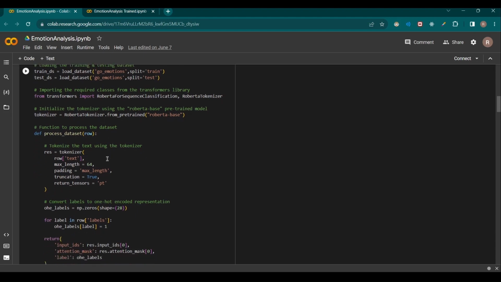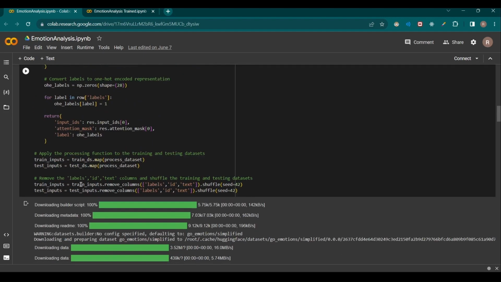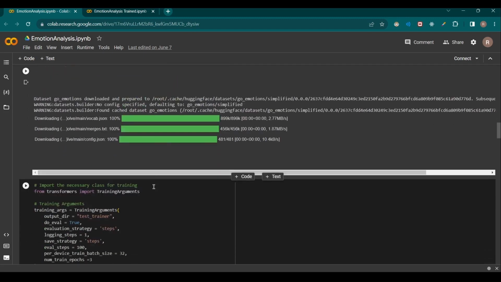And here we define our function that will pre-process the dataset, and in that pre-processing we are converting those labels which we obtain in the dataset into a one hot encoded representation, and we are returning the pre-processed dataset. And this pre-processing method is applied to both the training dataset and testing dataset respectively, and we are also removing some particular columns which we do not require.